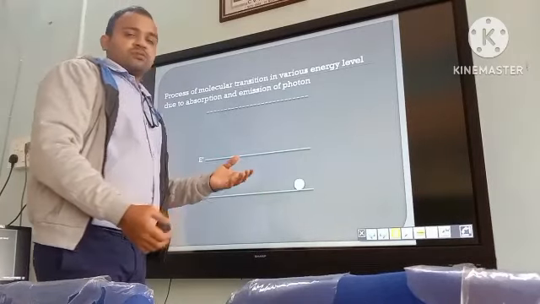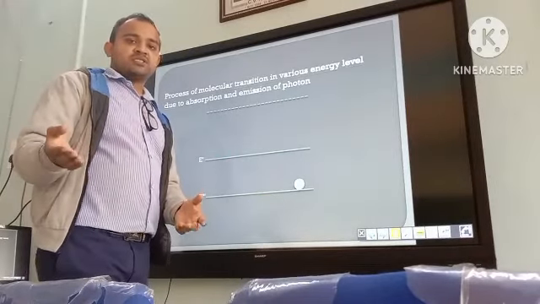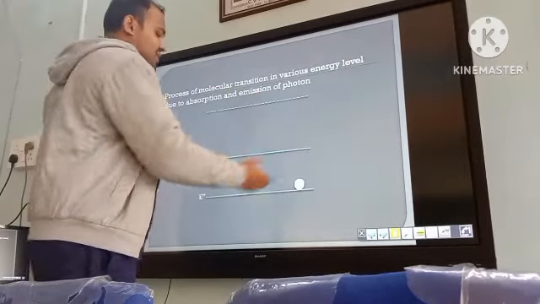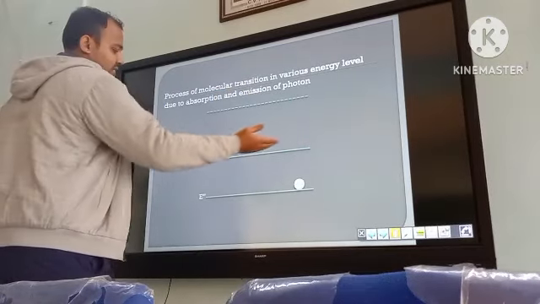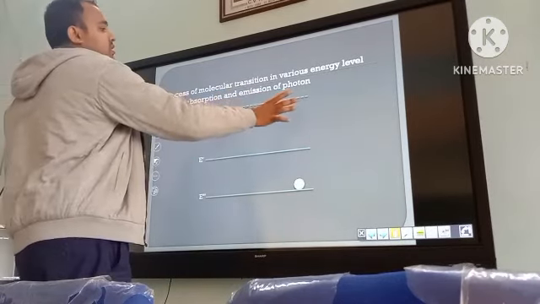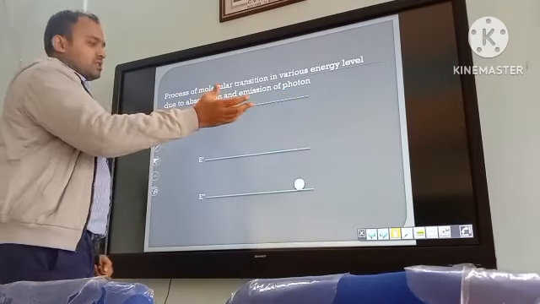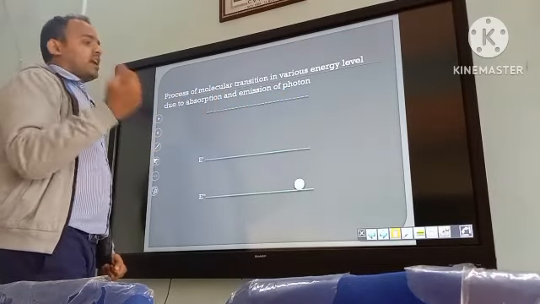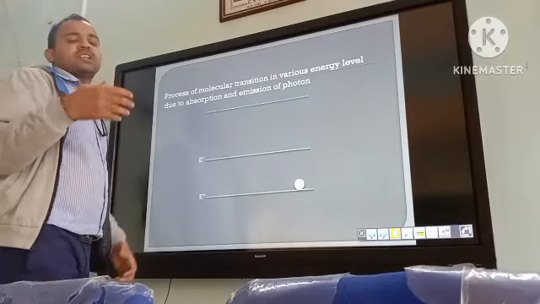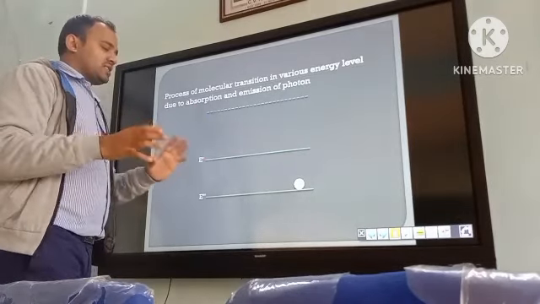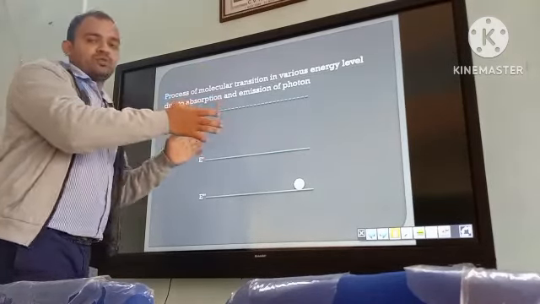We have studied this in vibration spectra and rotation spectra. This is the lower energy state, this is a little higher energy state, and this is a virtual state, which could be higher. It depends on your imagination how high you want to put it.